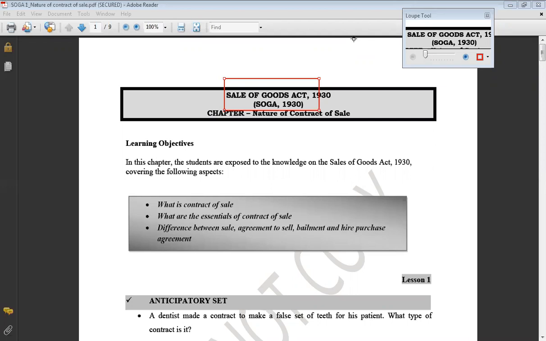Those missing sections were earlier part of the Indian Contract Act, but in the year 1930, when this Sale of Goods Act was made, those sections were abolished from that act. In place of those provisions regarding the sale of goods, a new act was made, because certain amendments were required in the sale of goods contract provisions, and instead of carrying out those amendments there, an altogether new act was framed in the year 1930. Afterwards, those sections were eliminated from the Indian Contract Act 1872.